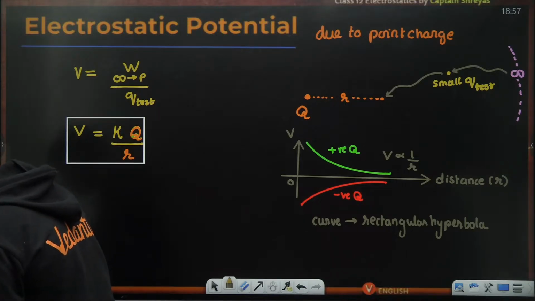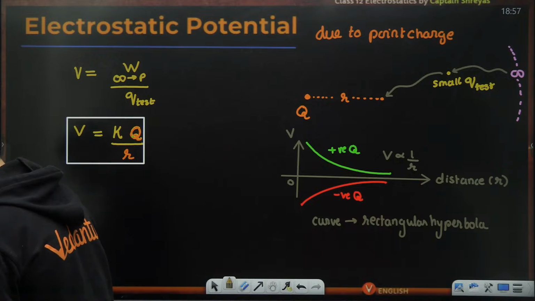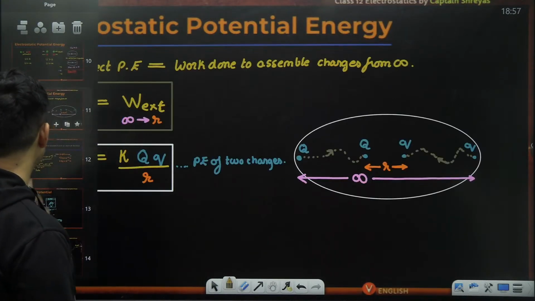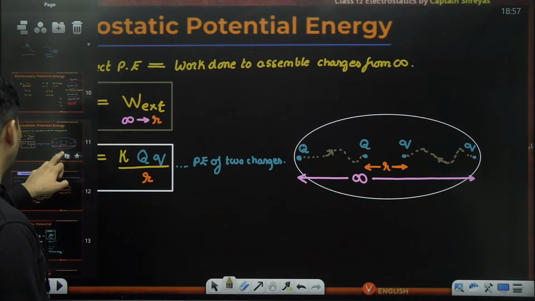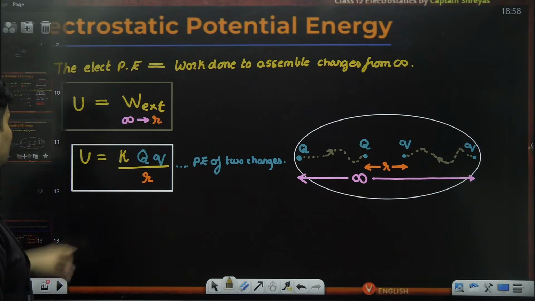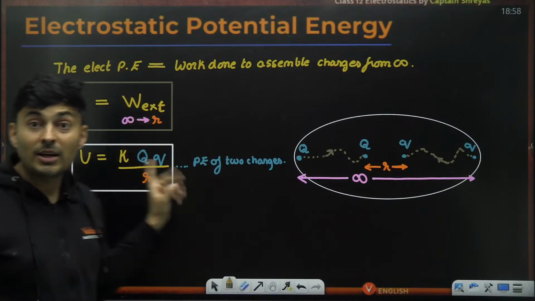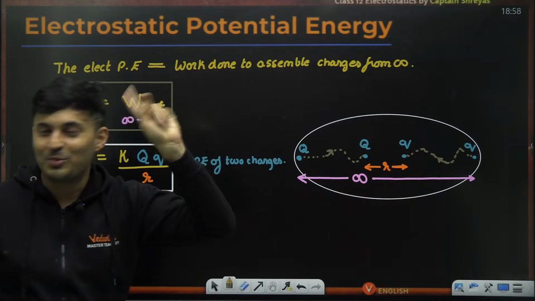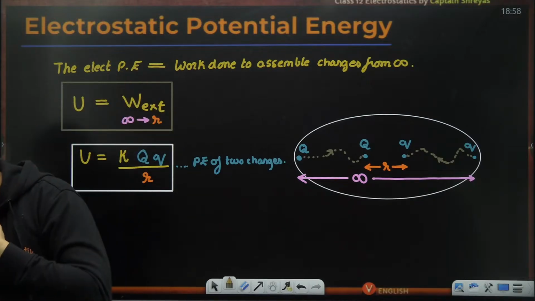Sir, why for volt and potential energy is the radius only R and not R square? Siddiqui, when you see the derivation, things become very clear. Work done, right? Energy is basically, it's not radius, by the way. R is not radius, R is distance. Don't confuse, okay? R is not radius. Be very, very careful.